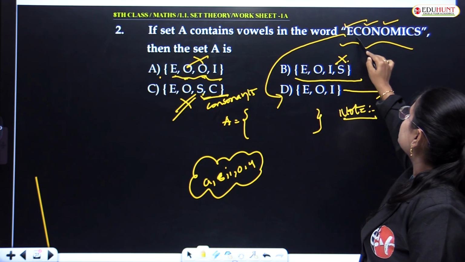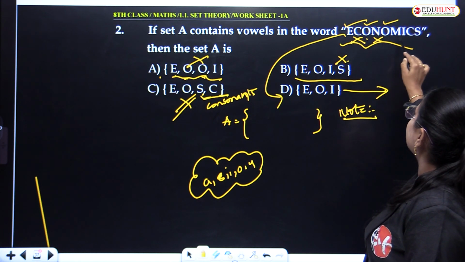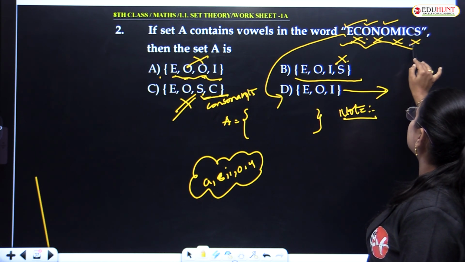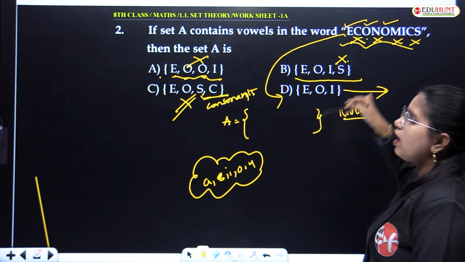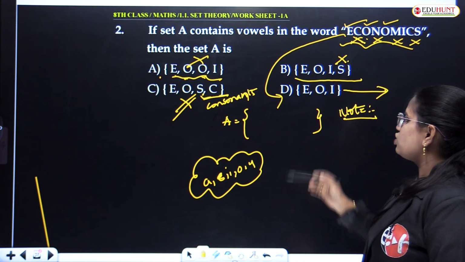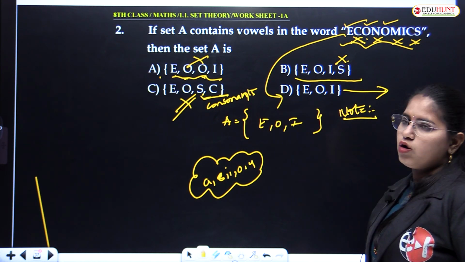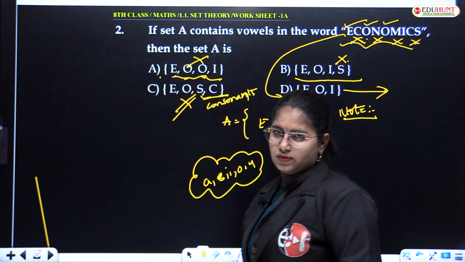E, C consonant, cancel. O vowel, N consonant, M consonant, C, S are consonants. So E, O, I are vowels, and option D will be your answer: E, comma, O, comma, I.